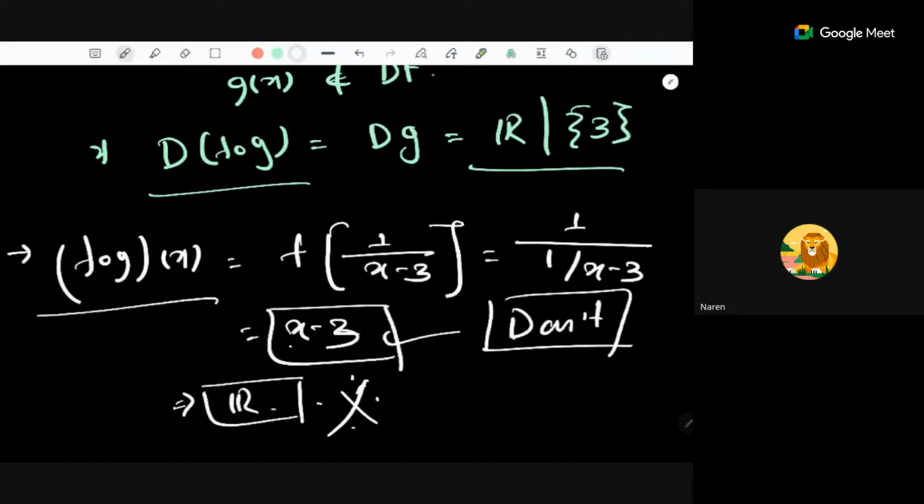Madam, what my point is, after following all these steps, step 1, step 2, step 3, you find the function FOG, and the function comes as 1 by x minus 4. No. Why 1 by x minus 4? Some other f and some other g. Okay, I get 1 by x minus 4. Now by FOG and DG, it cannot be R minus 3. No, it will be R minus 3 comma 4. Then that function will take care of that 4 in this particular expression. So for that function, the domain of g and the domain of f will differ, na?